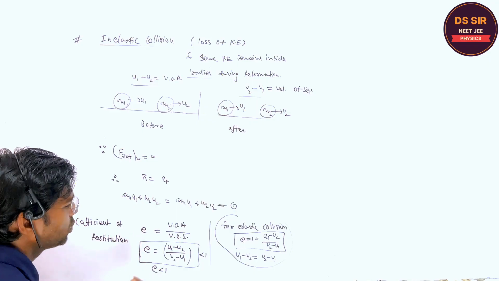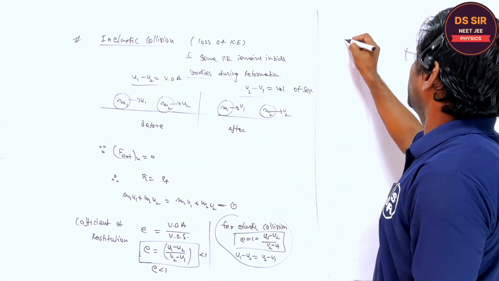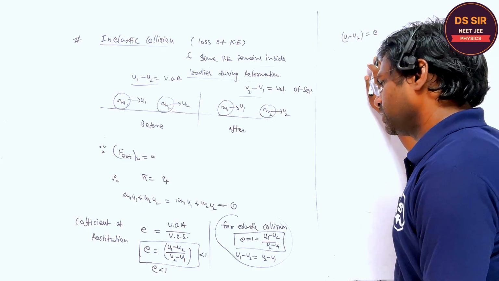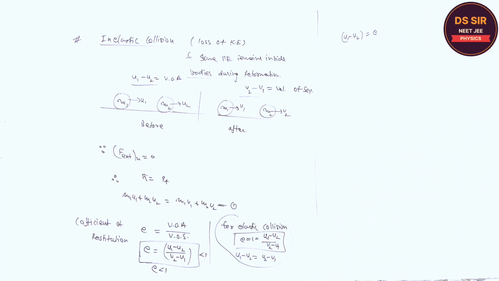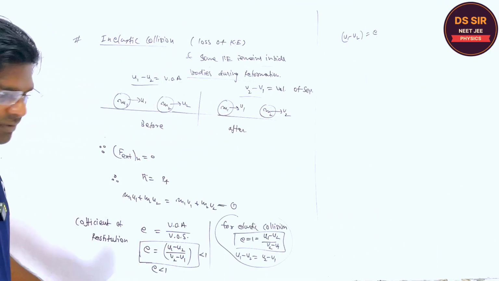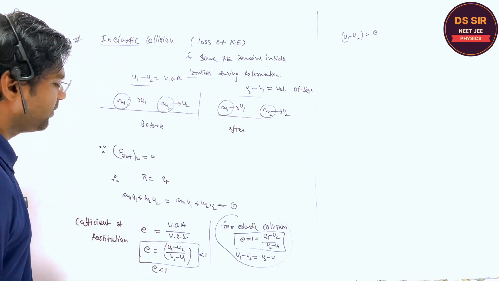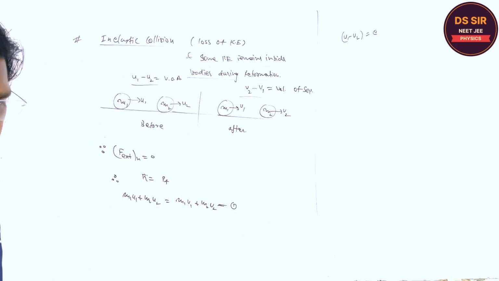Copy this. So the coefficient of restitution e, you will multiply u1 minus u2 is equal to e. Wait a minute, I have written this wrong. e is equal to what? Velocity of separation divided by velocity of approach. Wait for one minute. This is the velocity of separation divided by velocity of approach. Wait for one minute. Please make it correct.